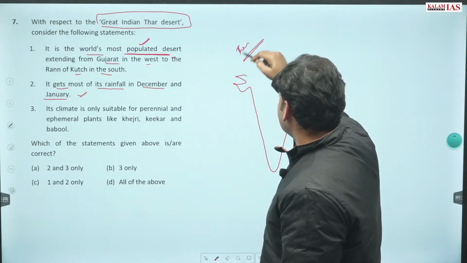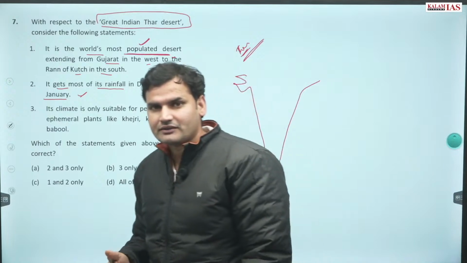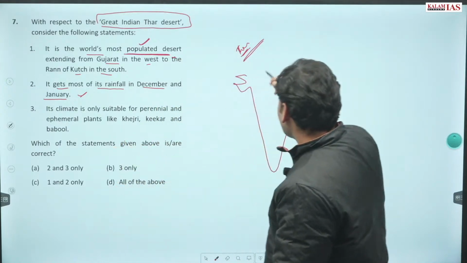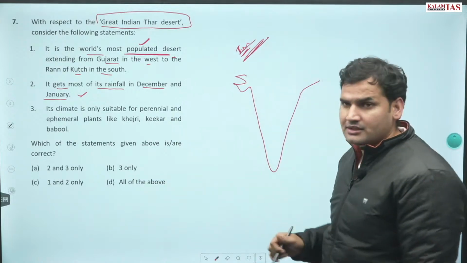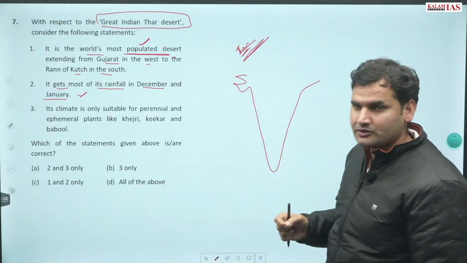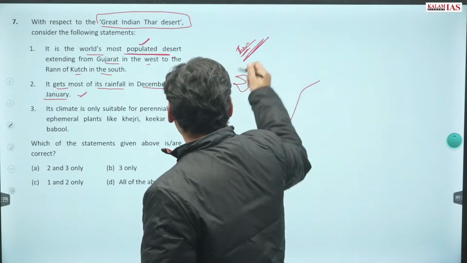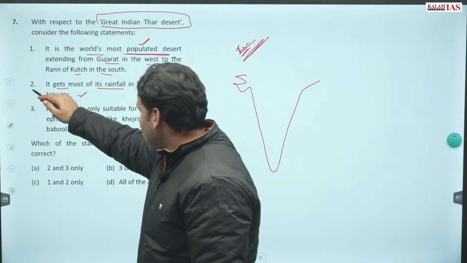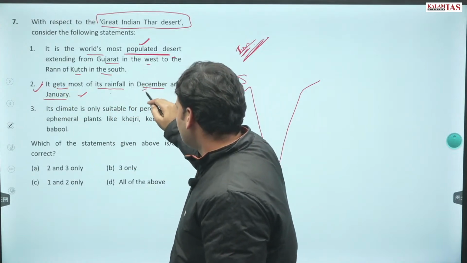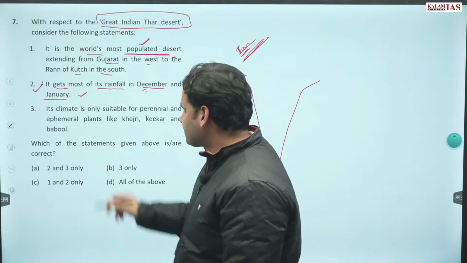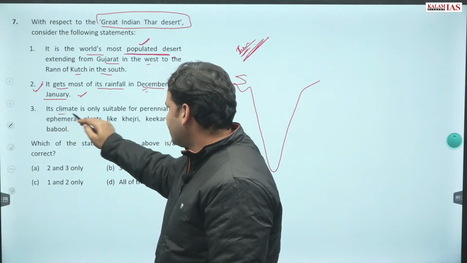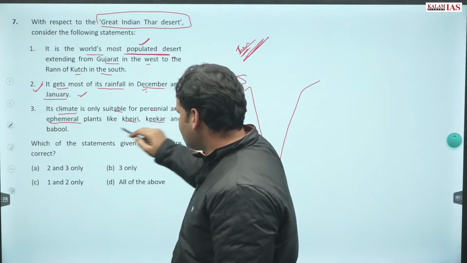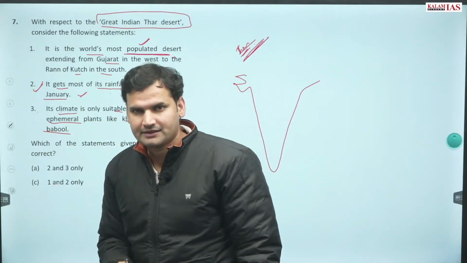our desert. Why do we have a desert? In fact, because of the alignment of the Aravallis. The Aravallis are parallel to the southwest monsoon. So that is why we don't get much rainfall during the monsoon season. This statement, that it gets most of its rainfall in December and January, is also true. The third statement: its climate is only suitable for perennial plants like khejri, kikar and babool. Yes, this is also true.